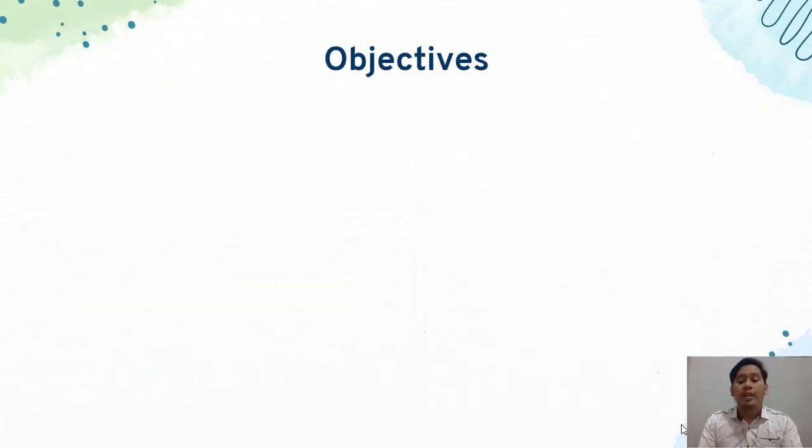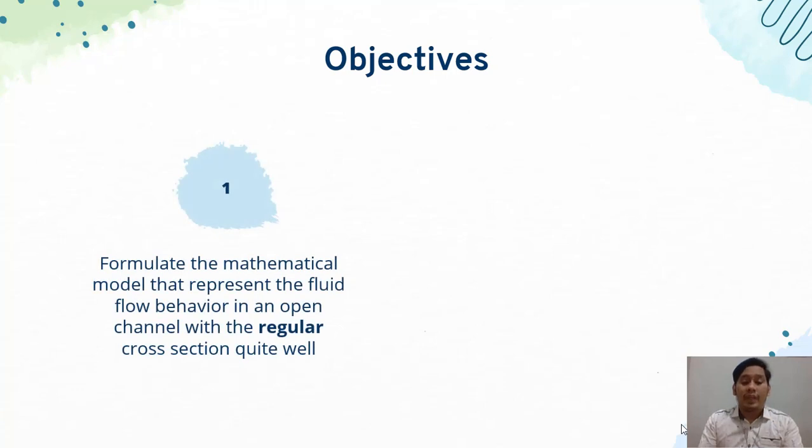Because of that, the big purpose of this research is to know the behavior of the fluid flow in the rivers. Before that, there is two objectives in this research. The first objective is to formulate the mathematical model that represents the fluid flow behavior in an open channel with the regular cross-sections quite well. The example of regular cross-section is rectangle, triangle, and etc.